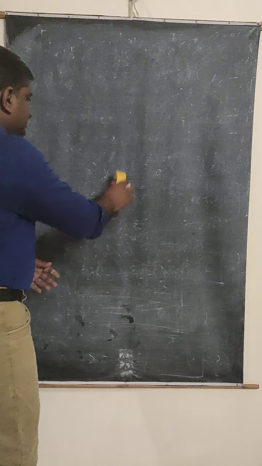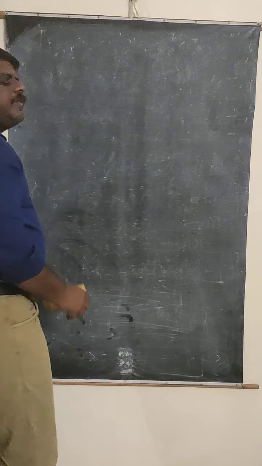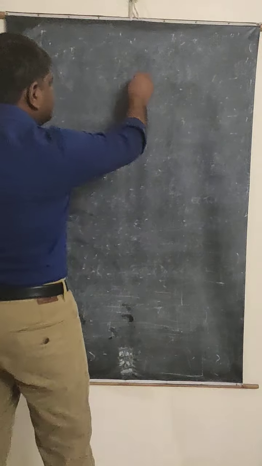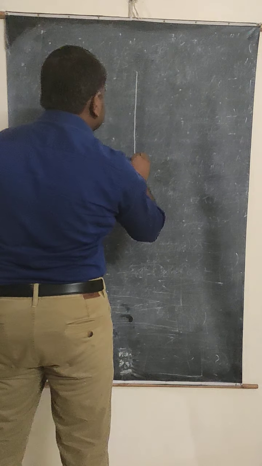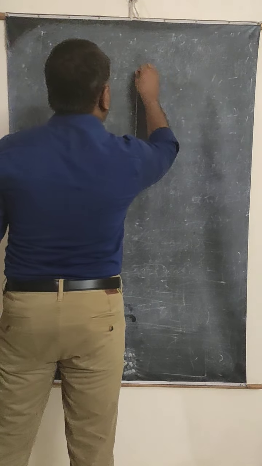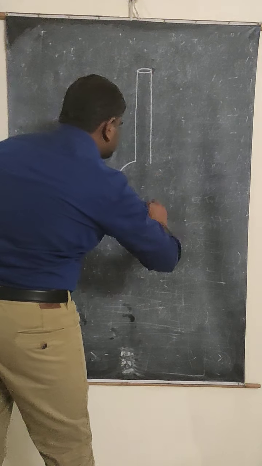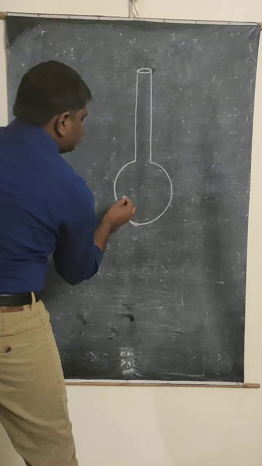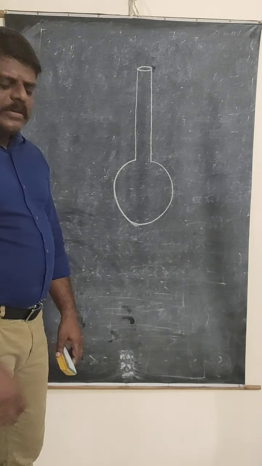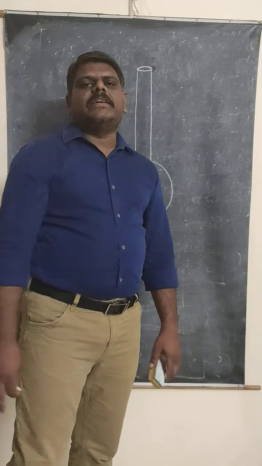To understand the expansion of liquids, I am going to take a long neck round bottomed flask. This is a long neck, and a round bottomed flask. If you want to heat any liquid, we can't heat it directly.